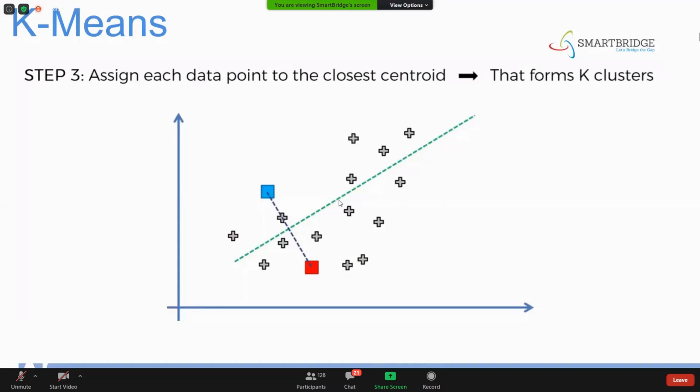But for our understanding, we have just taken a small theorem from geometry, if you have learned it in school. It states that a perpendicular line passing through the center of a line will divide the data points into two equal halves. You can see here, just a minute guys.